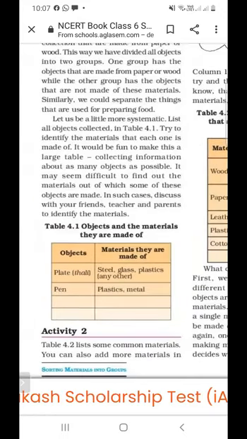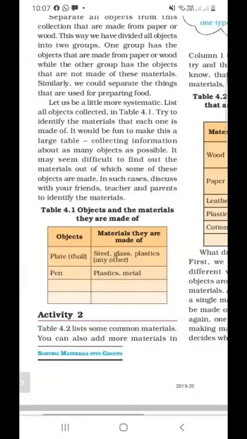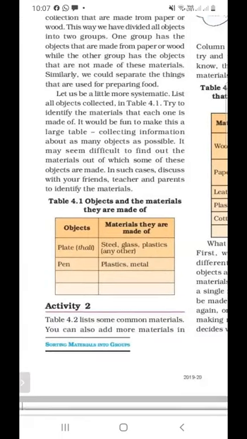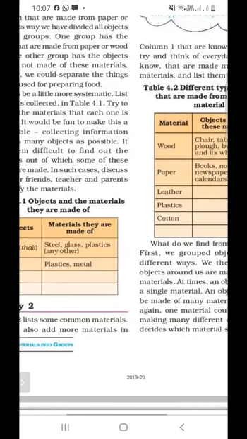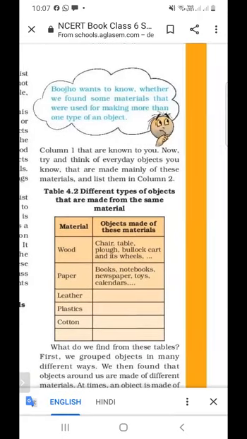And next is activity 2. You have table 4.2 listing some common materials. You can also add more materials to column 1 that are known to you, and try to think of everyday objects you know that are made mainly of that material. So we are using common life examples. Suppose wood. What are the objects made from wood? Chair, table, and bullock cart are also made from wood.